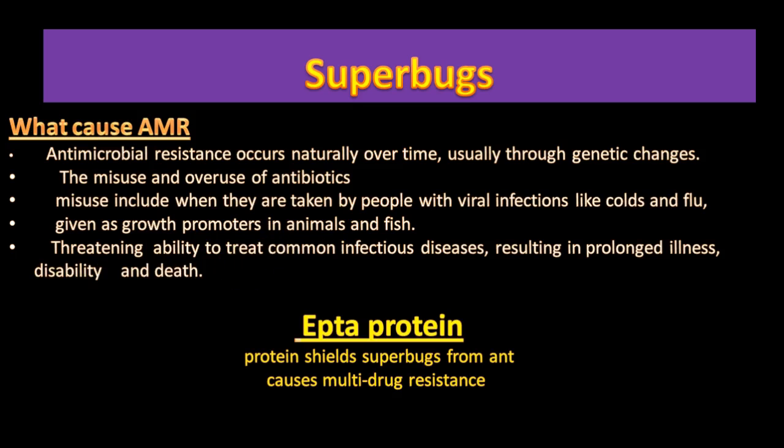Antimicrobial resistance threatens the ability to treat common infectious diseases, resulting in prolonged illness, disability and death. Scientists recently developed a protein called EPTA protein that shields superbugs from antibiotics. It causes multi-drug resistance by masking bacteria from both the human immune system and important antibiotics.